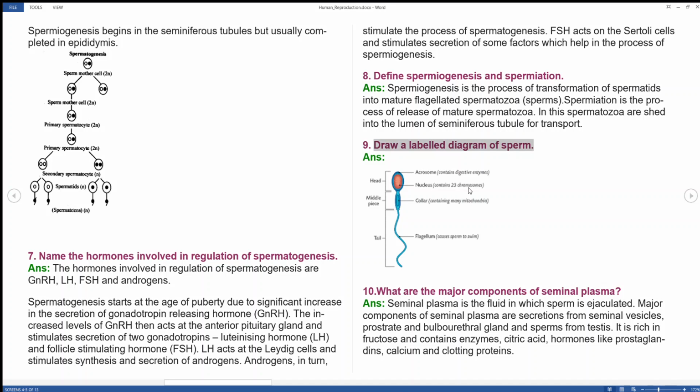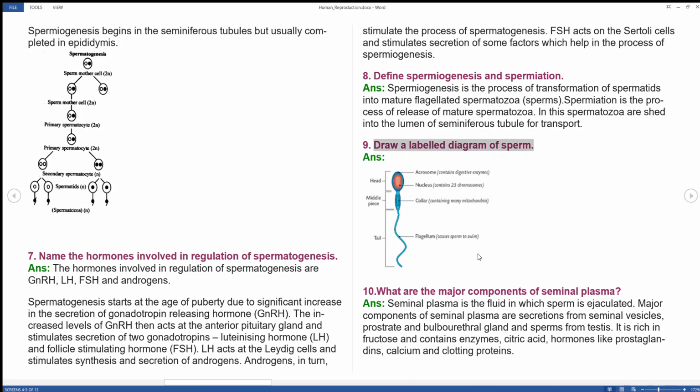Here there are autosomes and sex chromosomes. The sex chromosome, X or Y, decides the sex of the child, whether it is a boy or girl. The collar contains many mitochondria, which provide energy for the sperm cell to move very fast, and the flagellum causes the sperm to swim very fast.